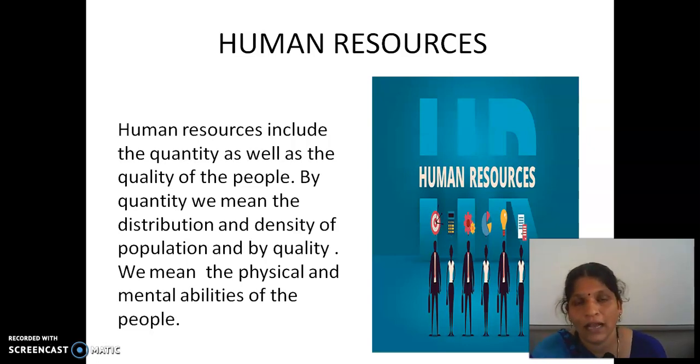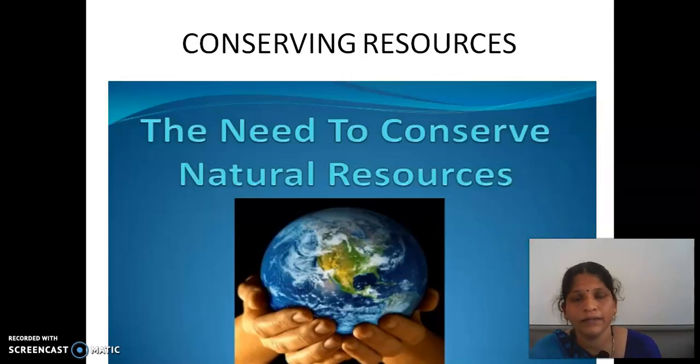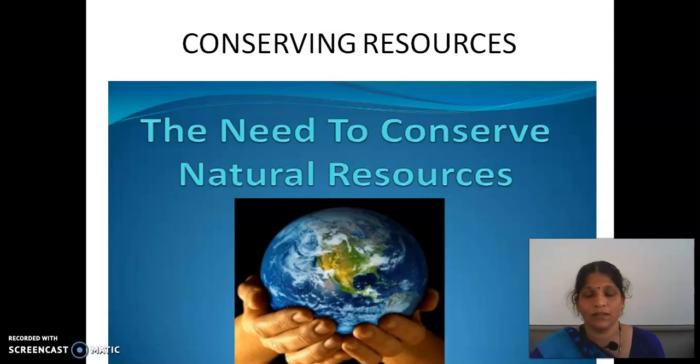The definition of resources: anything on earth which is necessary for human life and satisfies human needs is called a resource. Resources are classified into natural resources, human-made resources and human resources. Next we are seeing conserving resources. How can we conserve resources? What is conservation? Yes, it is protection and wise use.